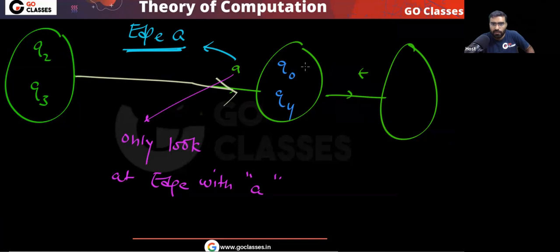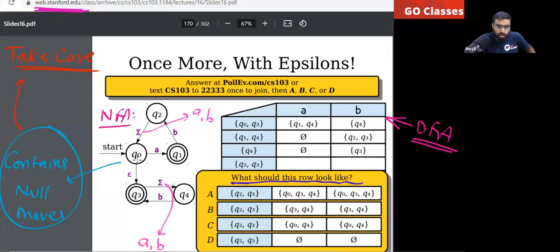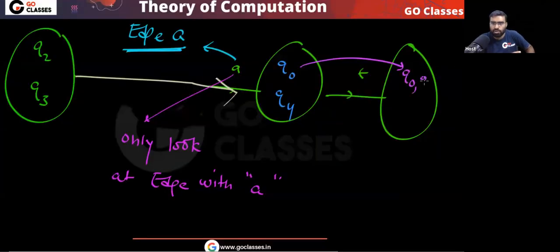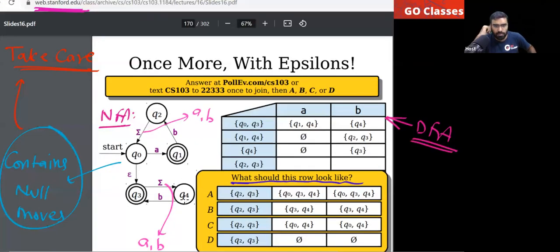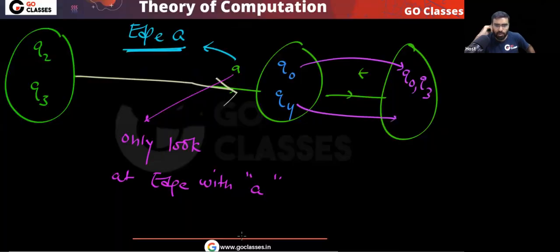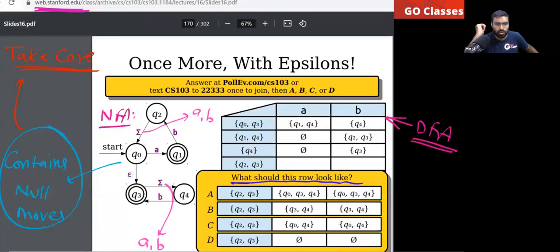Now, where will Q0 go for free, without reading any alphabet symbol? For free it can go to Q0, and it can go to Q3. Where will Q4 go for free? It will only go to Q4. So your answer will be Q0, Q3, Q4.